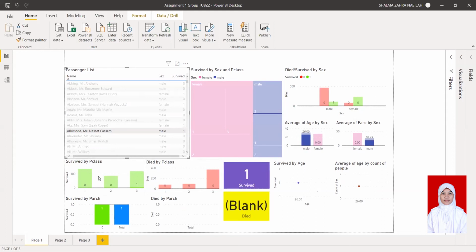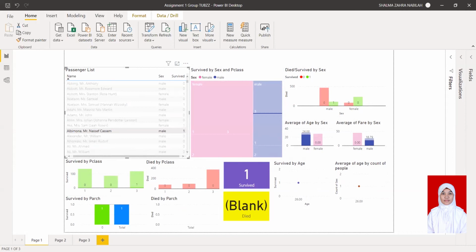He was stationed in P class number 1 on parch 0. We can see that he was 26 years old, and based on this data visualization, he paid 18.79.